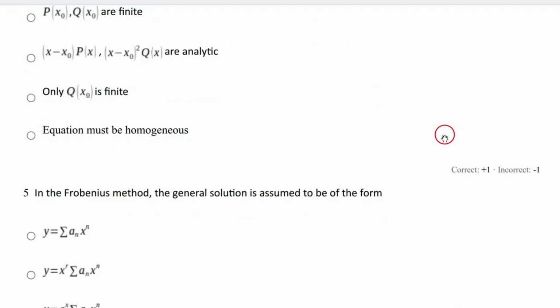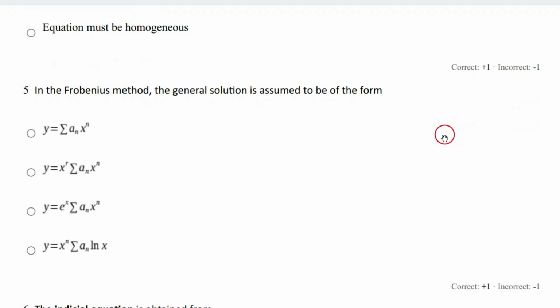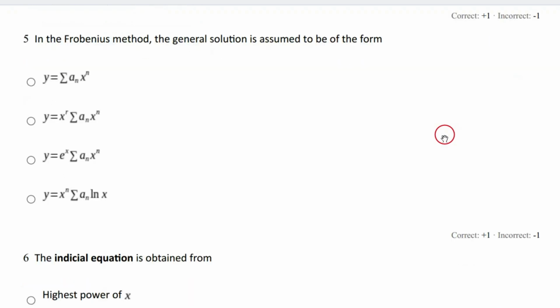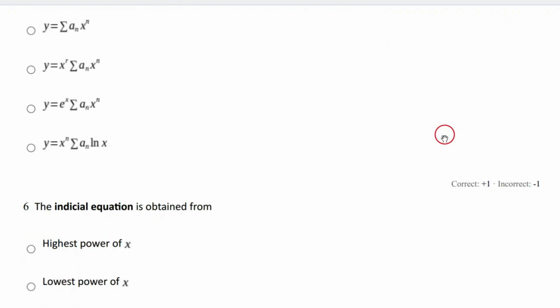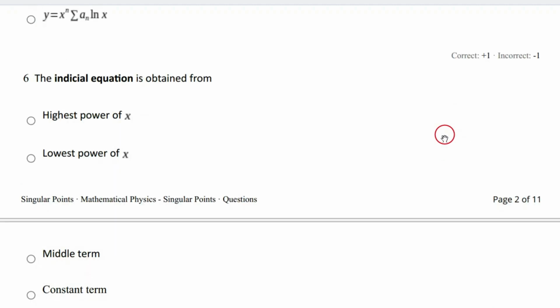Question number 5: the general solution is assumed to be of the form of the Frobenius method. From these 4 options, which one is correct? Question number 6, question number 7, up to 16, we have uploaded today, friends.